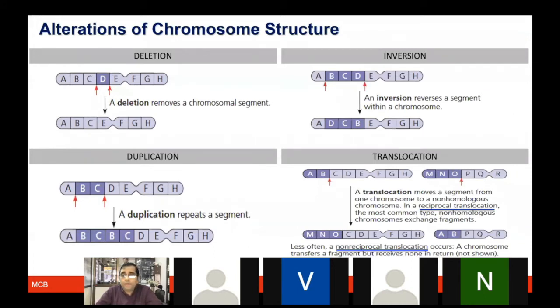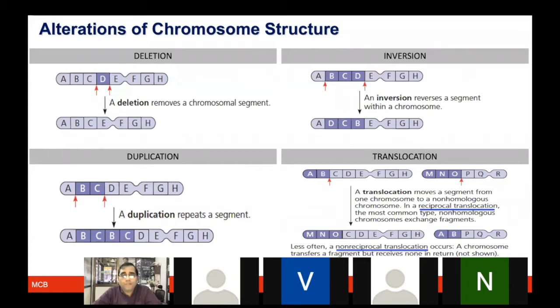I'd like to now bring in more molecular information, how people have studied the chromosome and looked at it under the microscope. What is observed is that during meiosis and various developmental stages, chromosomal abnormalities sometimes happen. Although they do not happen very commonly or frequently, these phenomena are still observed. What you have here are some very simple terminologies, like English terms. Deletion means something is being deleted. So if it is A, B, C, D, E, and one part of the chromosome is deleted, of course the gene present over there will be deleted as well.